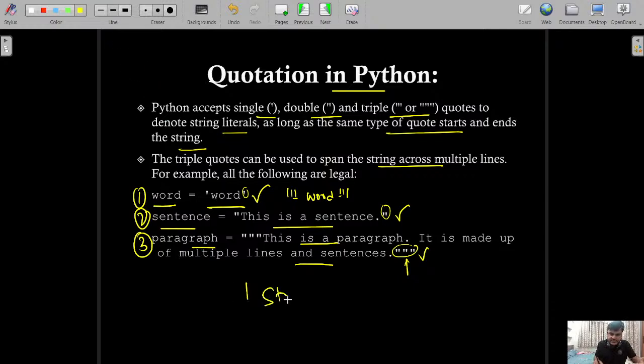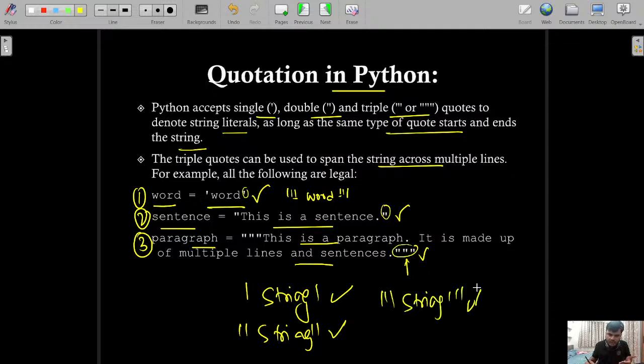Let's say a string. This is also valid. Or a string. This is also valid. Or a string. This is also valid. Now it is upon you where you are going to use what kind of syntax.